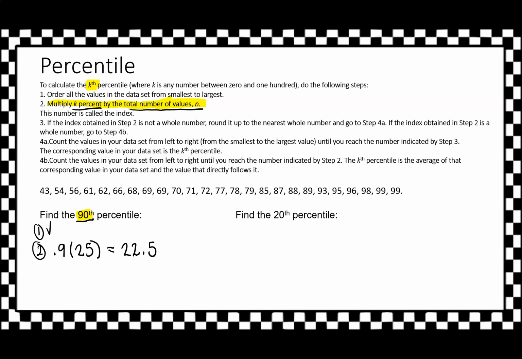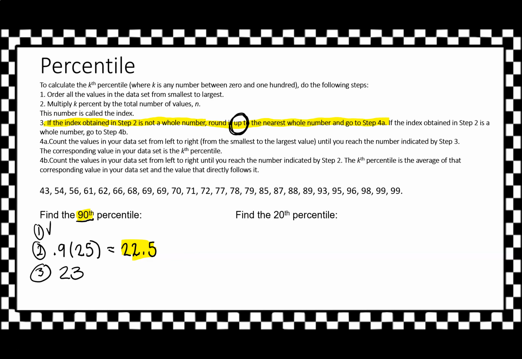Sweet. Let's go to step 3 and read that carefully. It says if the index, our index being 22.5, in step 2 is not a whole number, round it up to the nearest whole number and go to step 4a. All right, let's do it. So we're going to round that up to the nearest whole number. Make sure you're rounding up. You're not rounding properly, you're rounding up. So now we're rounding to 23.